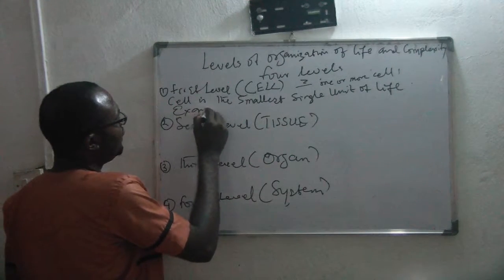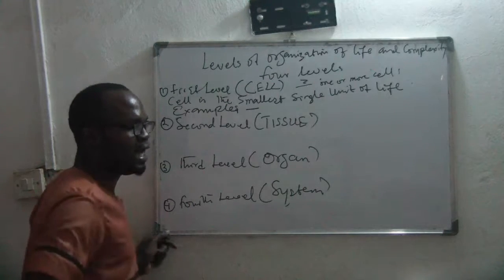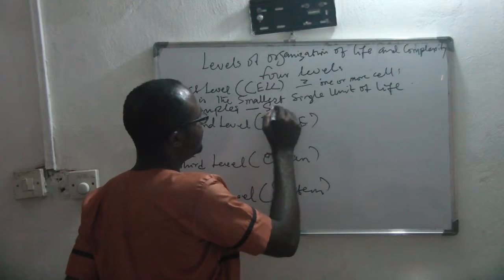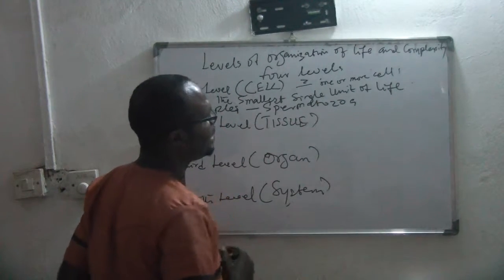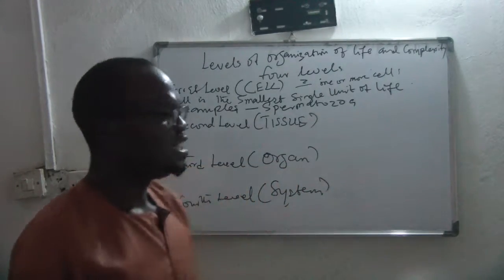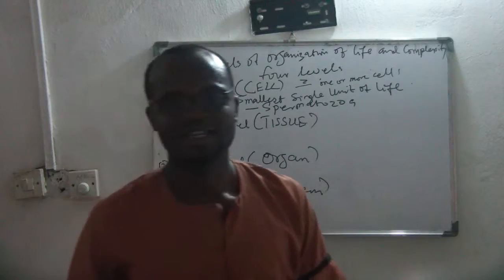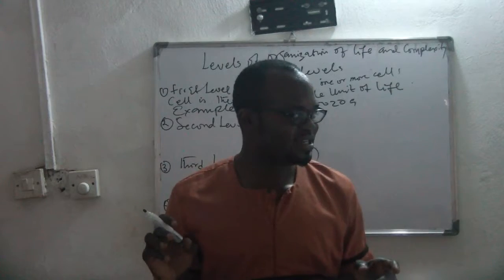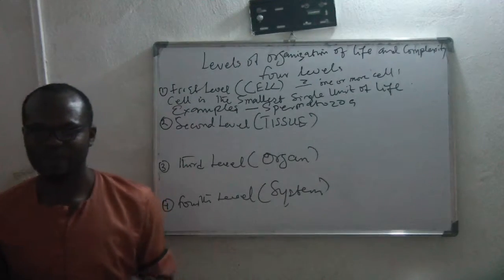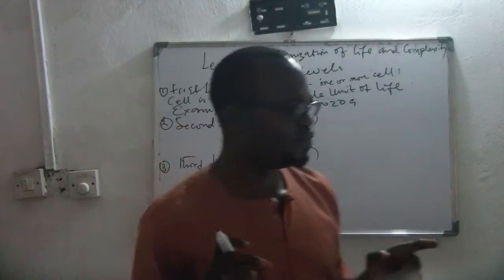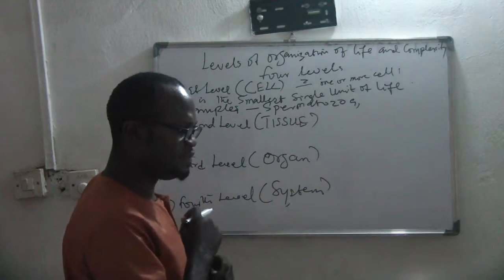Examples of organisms or parts of organisms at this level are: number 1, spermatozoa. Spermatozoa is still at the cell level. You know that when the sperm cell meets with the ovum from the woman, the basic cell of the woman, then you start having a human being coming out, isn't it?